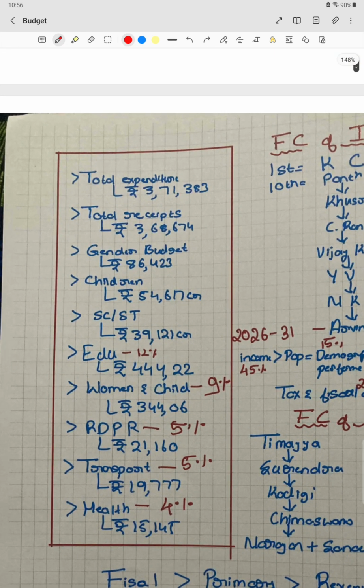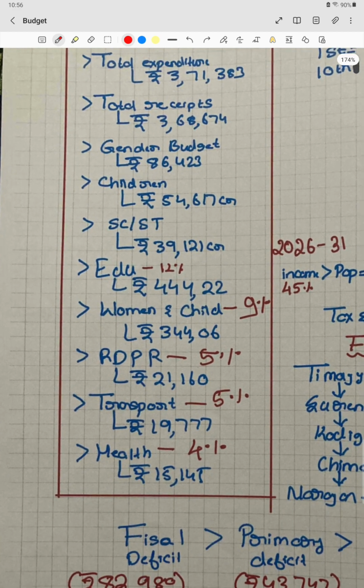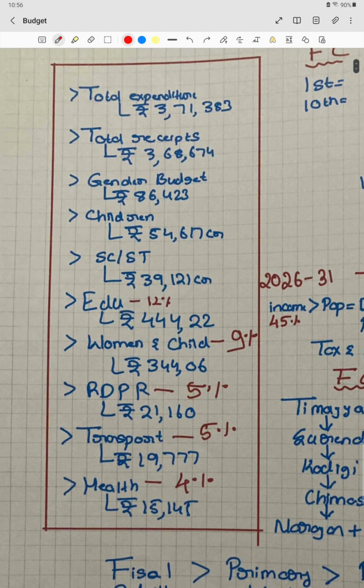Then some other numbers which are important: total expenditure, that is the size of the budget, 3,71,383. After that, total receipts, means the revenue receipts plus capital receipts, the total money that is coming from both the sources, that is 3,68,674.